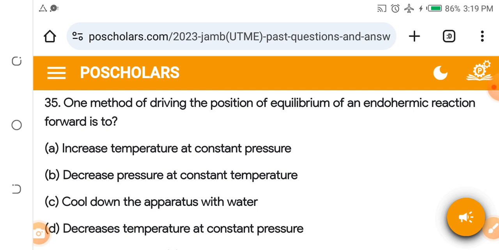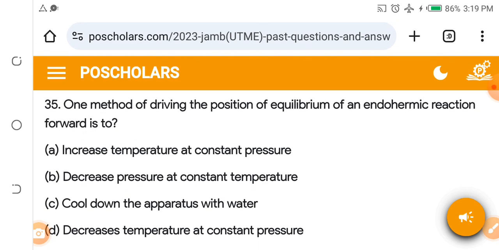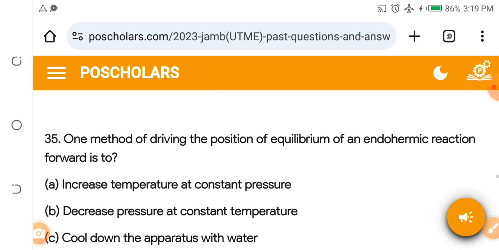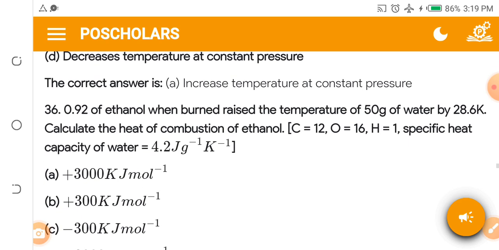A. Increase temperature at constant pressure. B. Decrease pressure at constant temperature. C. Cool down the apparatus with water. D. Decrease temperature at constant pressure. The answer: one method of driving the position of equilibrium of an endothermic reaction forward is to increase temperature at constant pressure.